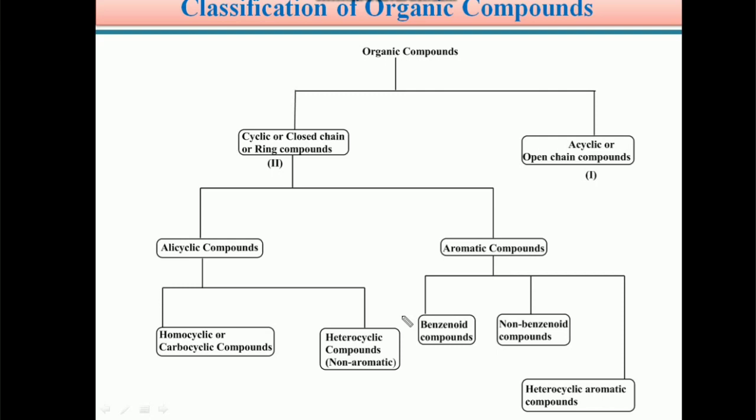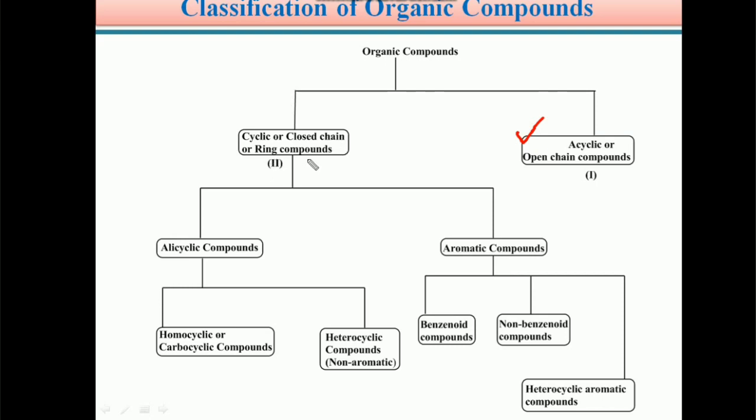Because of the large number of organic compounds, this makes it easy to identify them. These are broadly classified into two types. The first one is acyclic compounds, also called open chain compounds. Another classification is cyclic compounds, or closed chain compounds, or ring compounds.